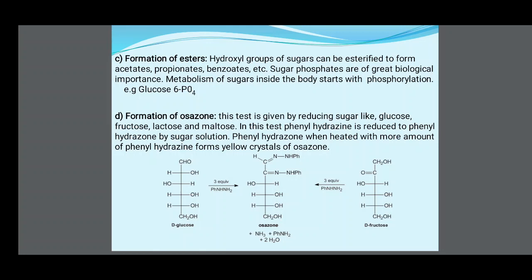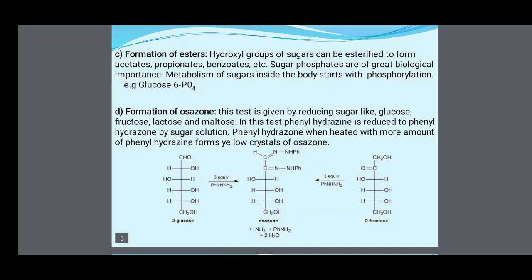This test is given by reducing sugars like glucose, fructose, lactose and maltose. In this test, phenylhydrazine reacts with the sugar solution to form phenylhydrazone. Phenylhydrazone, when heated with a larger amount of phenylhydrazine, forms yellow crystals of osazone. The reaction is given here.